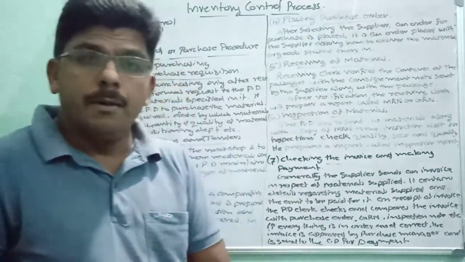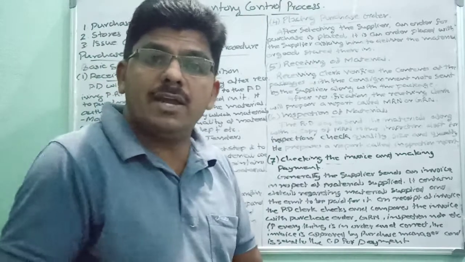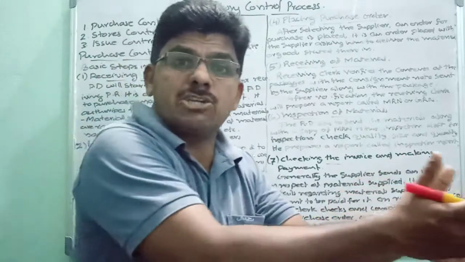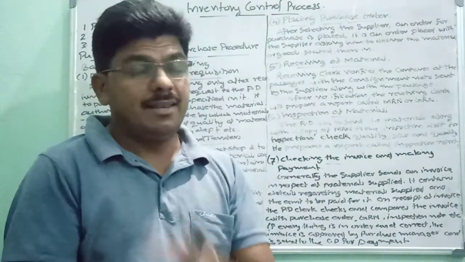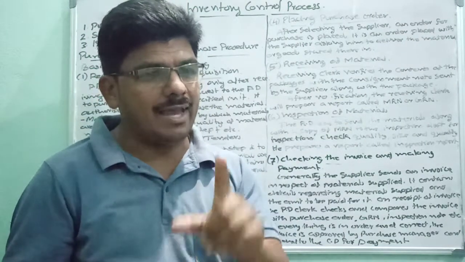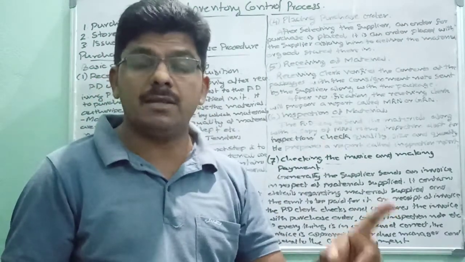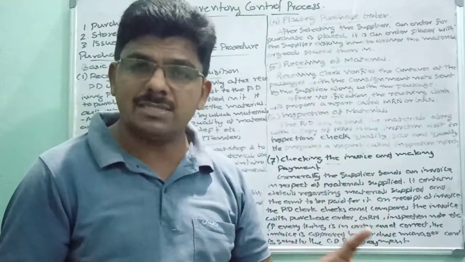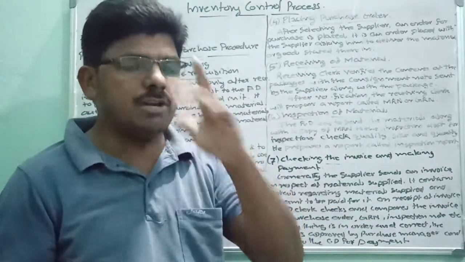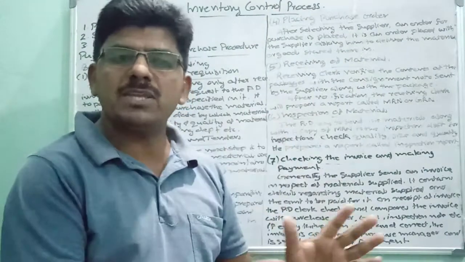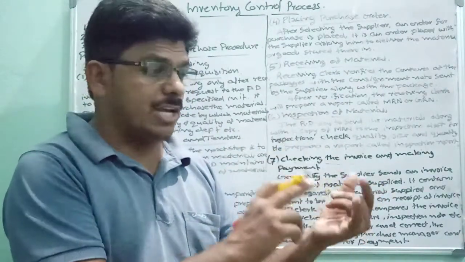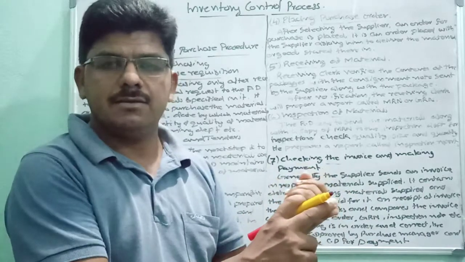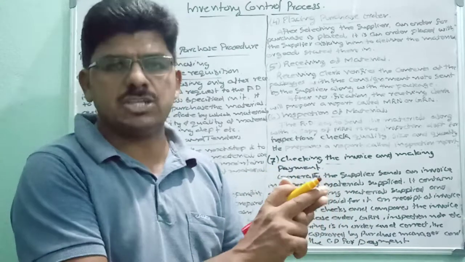Next step, pass these verified received materials to the next department called inspection department. In large concerns, you can see another department called inspection department. It is entrusted with the task of inspecting the materials supplied, the quality and all the specifications of these goods.